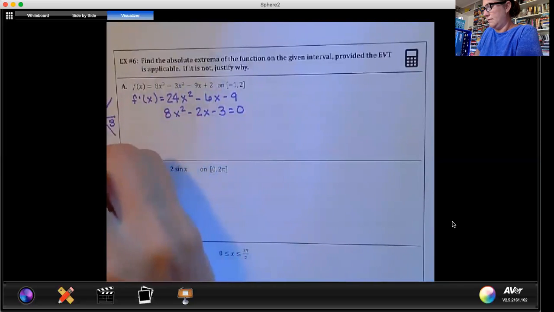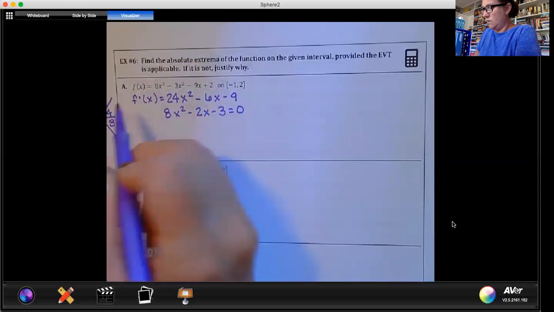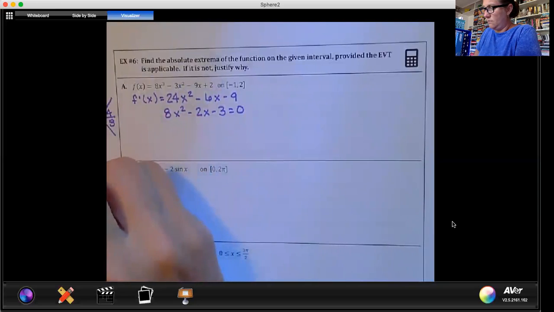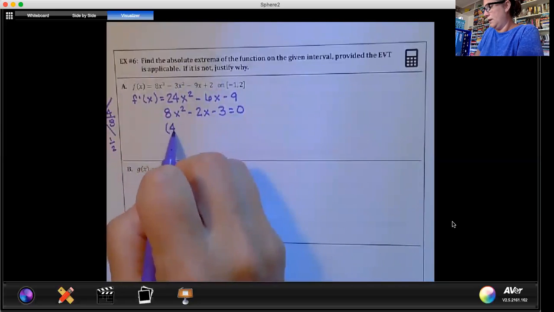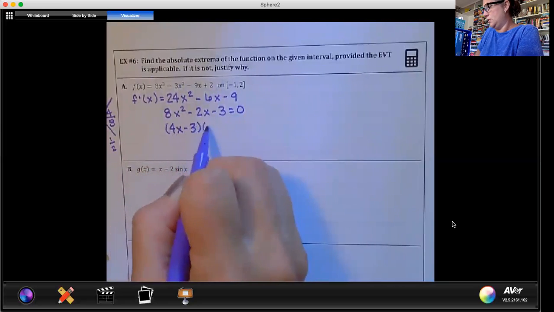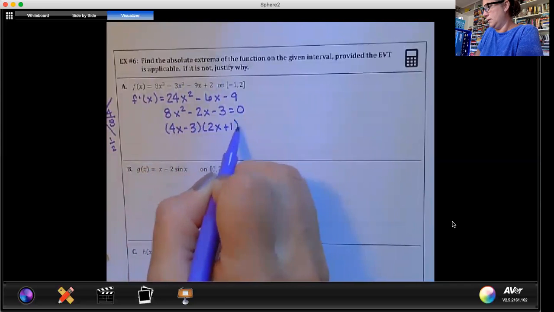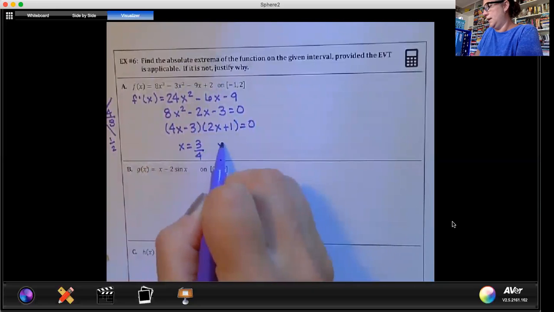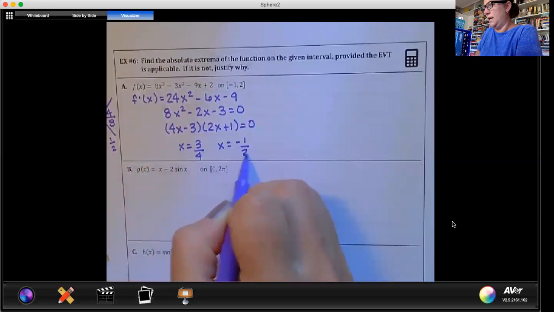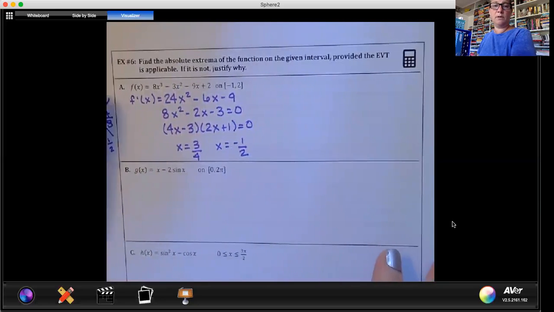And we have -6 and 4. So that's -3/4 and 1/2. So (4x minus 3)(2x plus 1). So x equals 3/4 and x equals -1/2 are going to be our critical numbers because it's where our derivative is equal to 0.